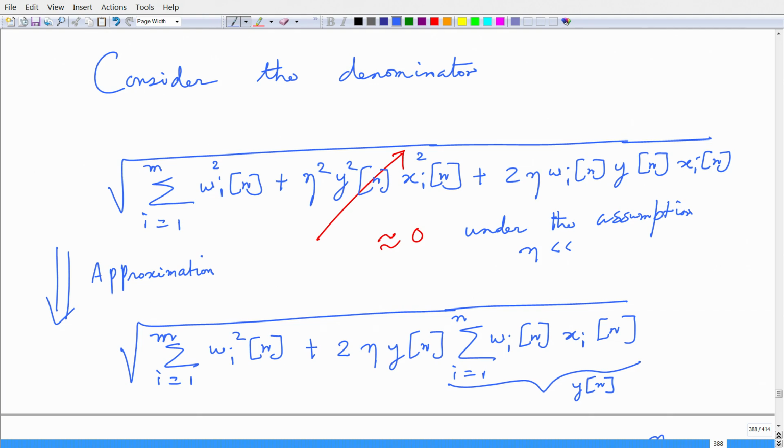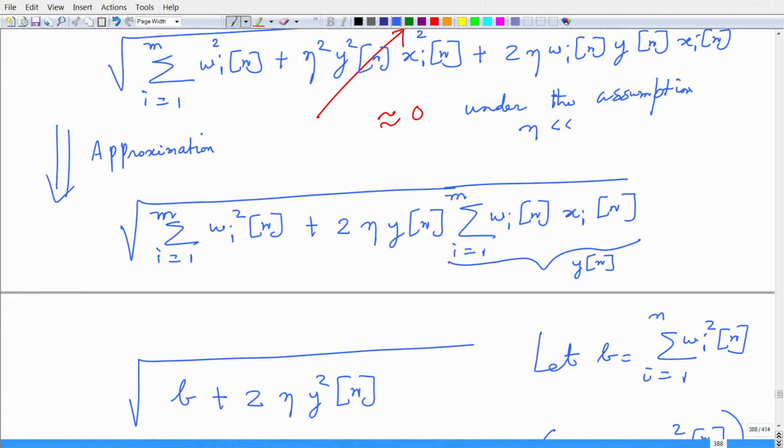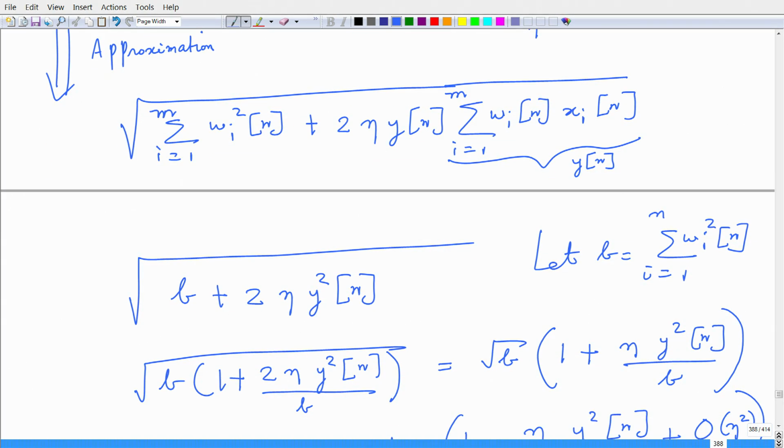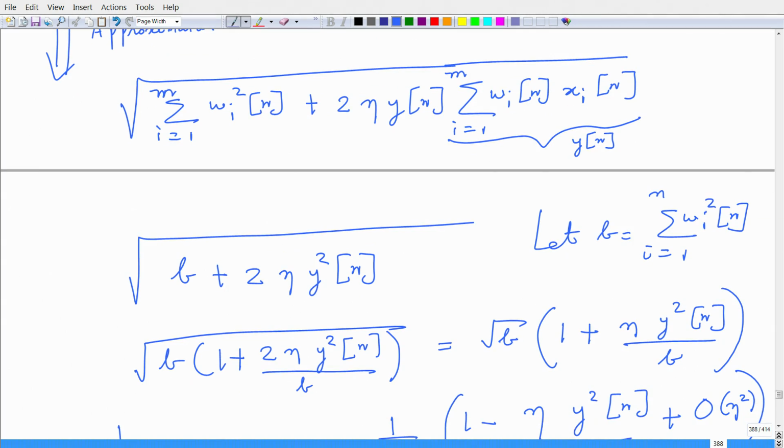On one side I have summation i equals 1 to m w_i squared of n, and on the other side I have 2 eta times y of n, and the summation goes from i equals 1 to m. Okay. So, doing this algebra, let us do this carefully.